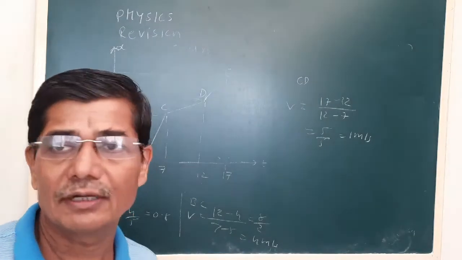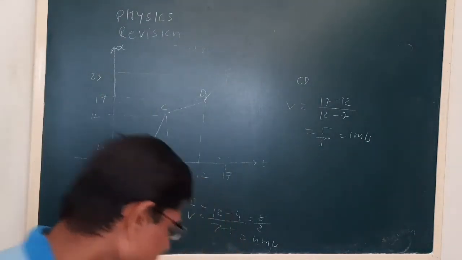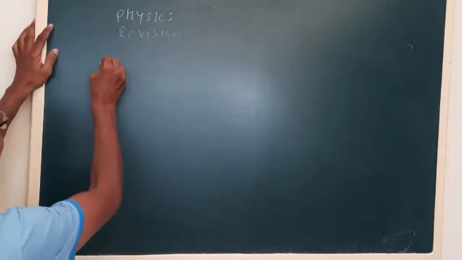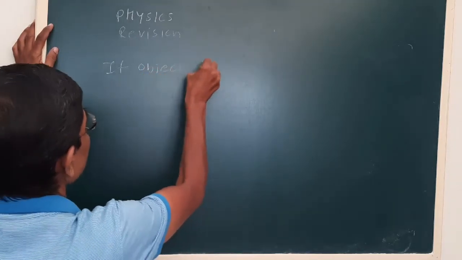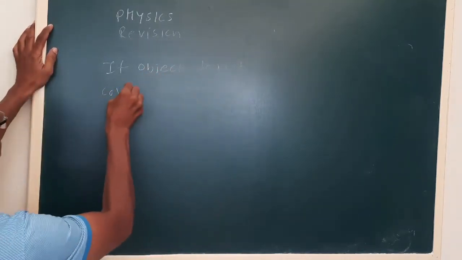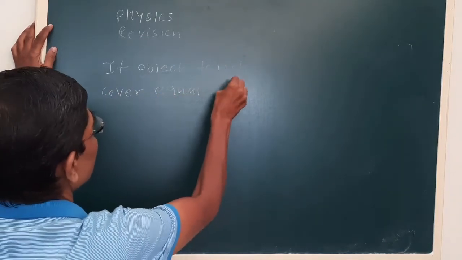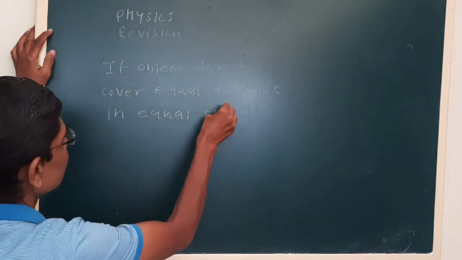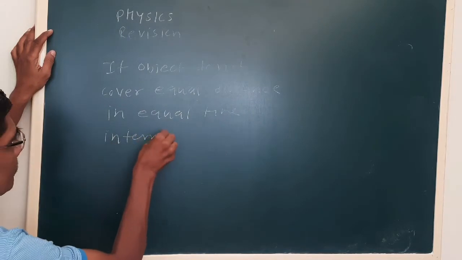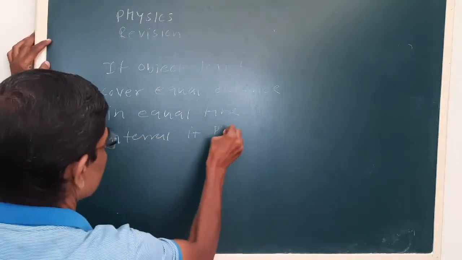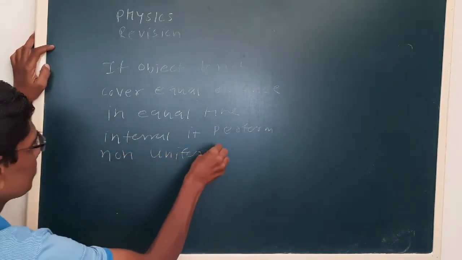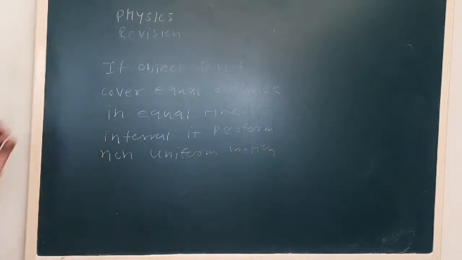So if the object does not cover equal distance in equal time intervals, we say it performs non-uniform motion.